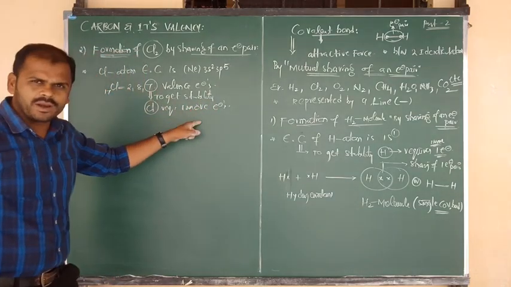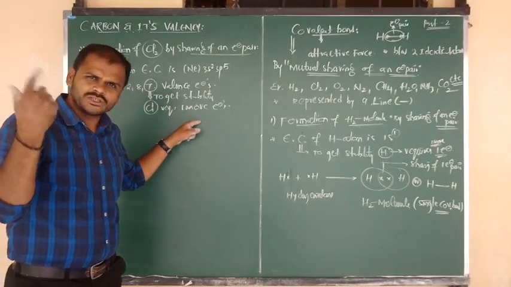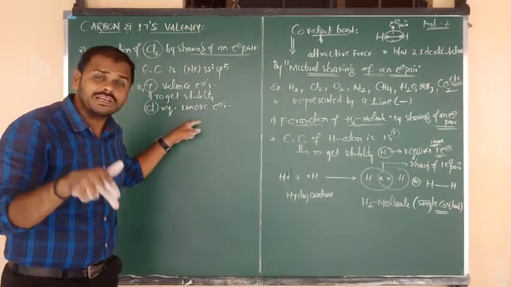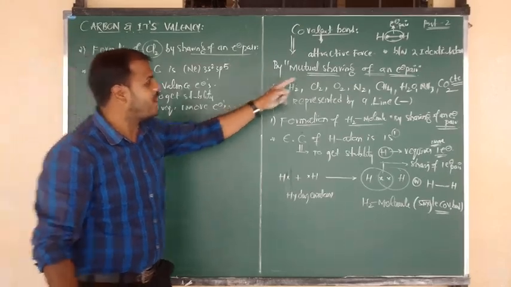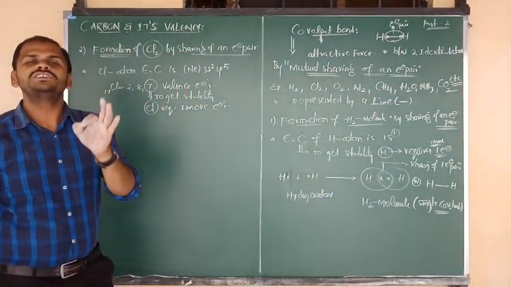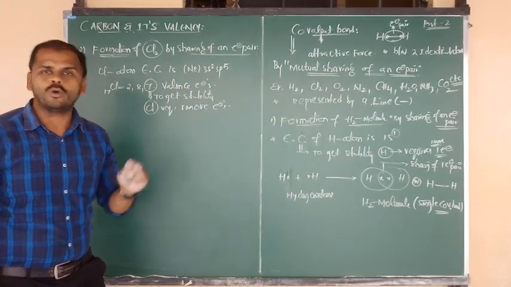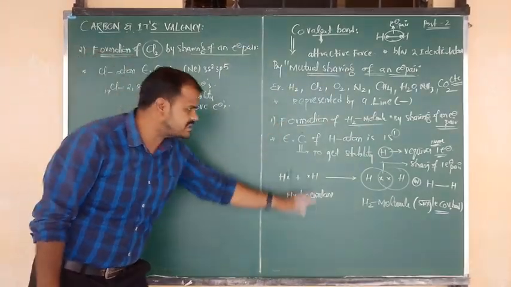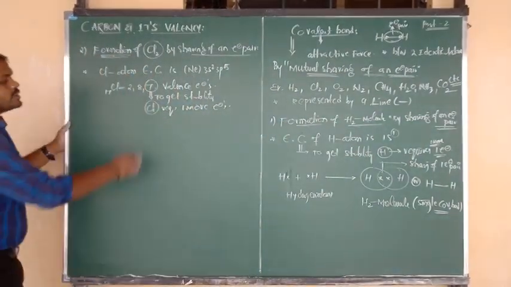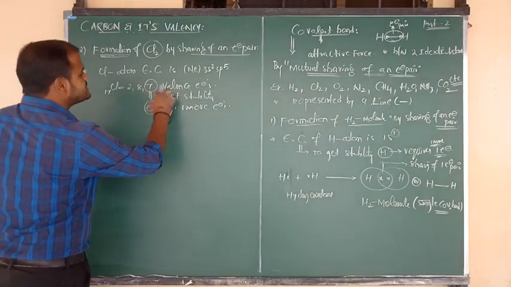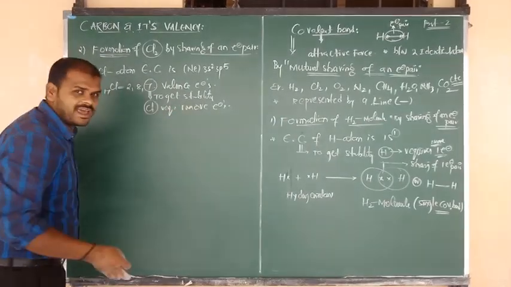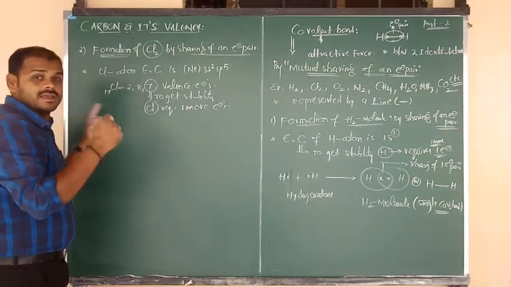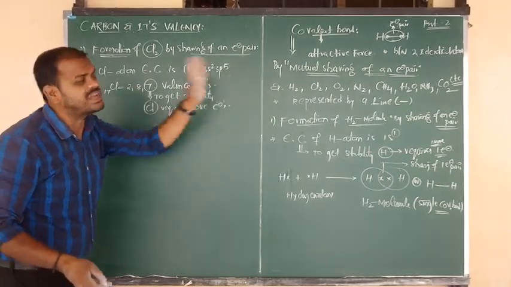Chlorine requires one more electron, but it is neither donating nor gaining. It follows the procedure, that is nothing but the sharing of electrons. Again same mechanism we are going to proceed. So actually chlorine has 7 valency electrons, but for stability it requires one more extra electron. That one more extra electron Cl gets only by the concept of sharing of electrons.